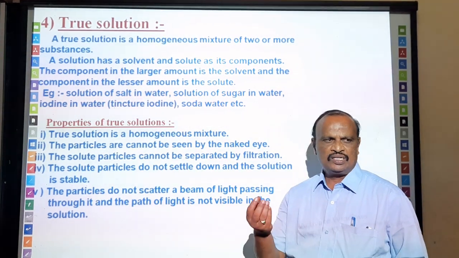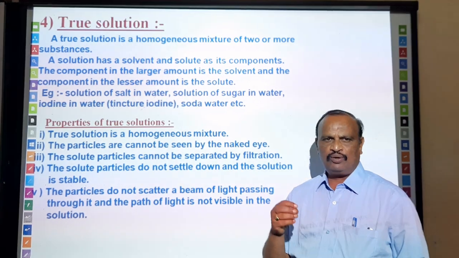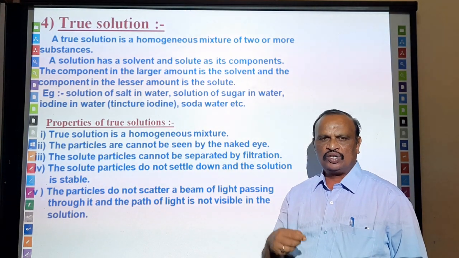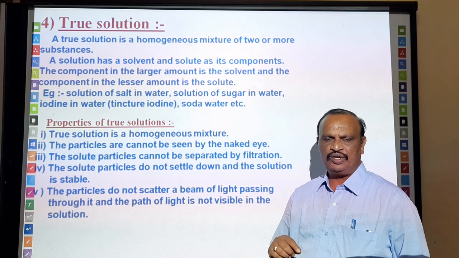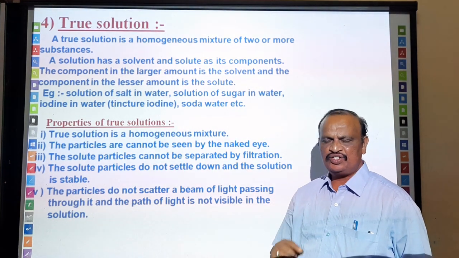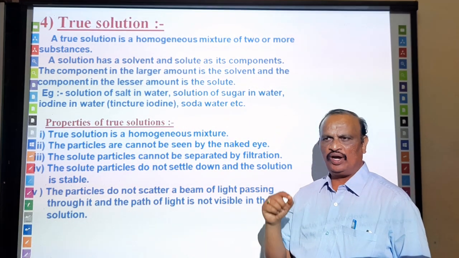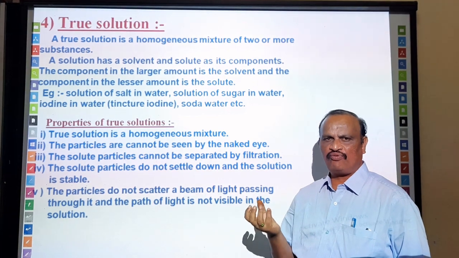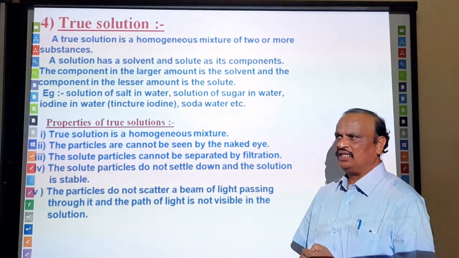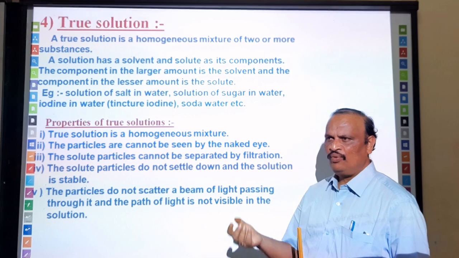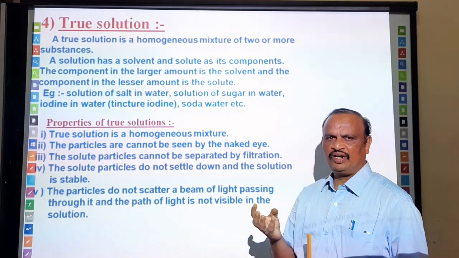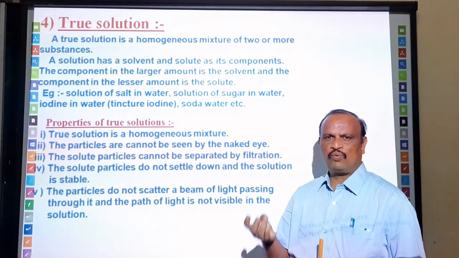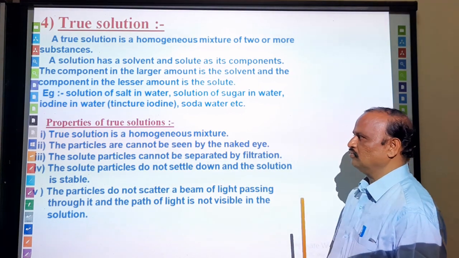The same holds for salt and water. Tincture of iodine is iodine in a mixture of water and alcohol; you cannot distinguish between iodine, water and alcohol.